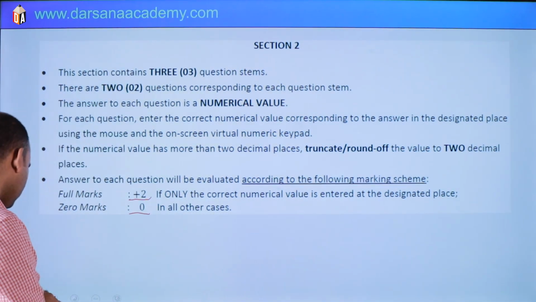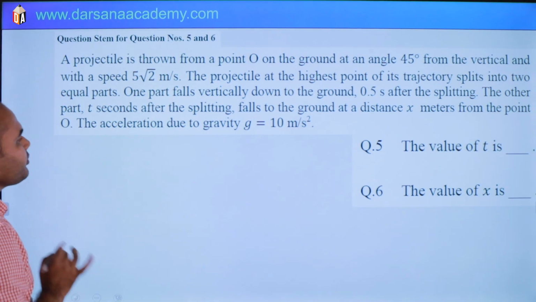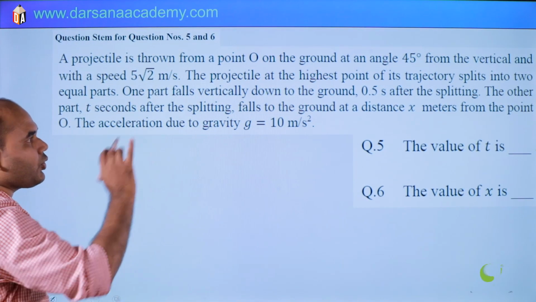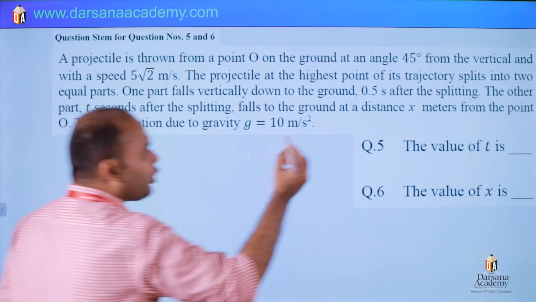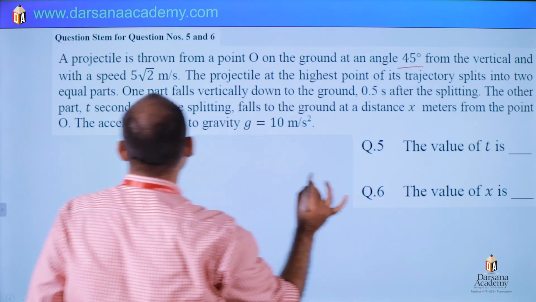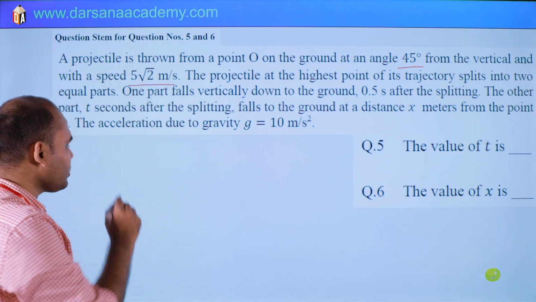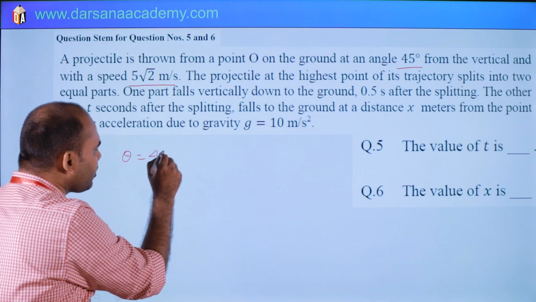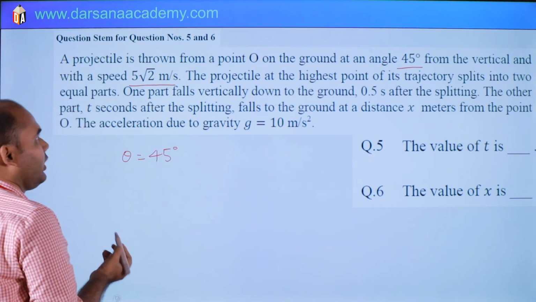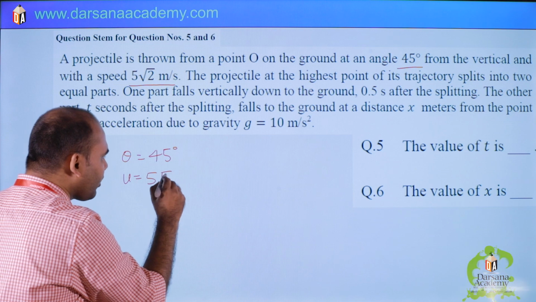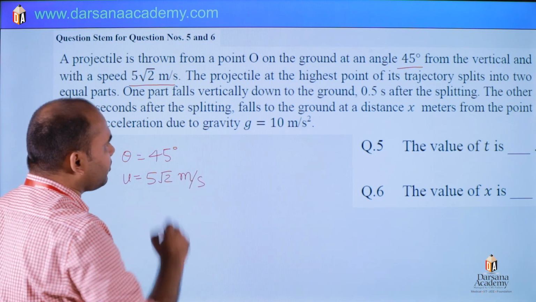So let's solve. This is our first stem. A projectile is thrown from a point O on the ground and the angle of projection is 45 degree. Initial velocity is given as 5 root 2 meter per second.